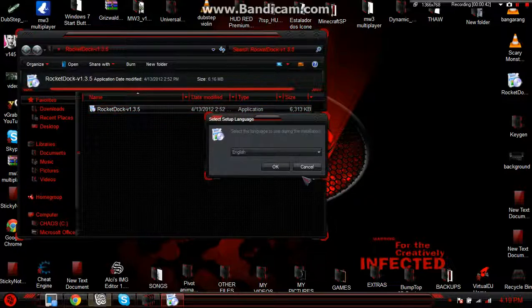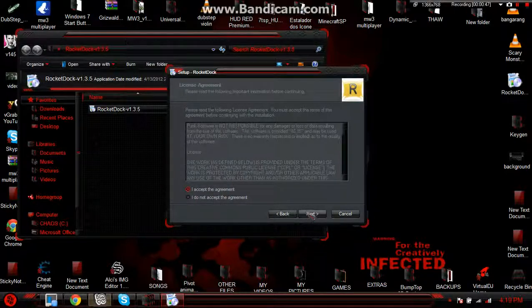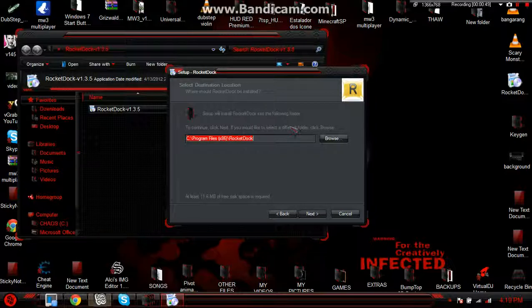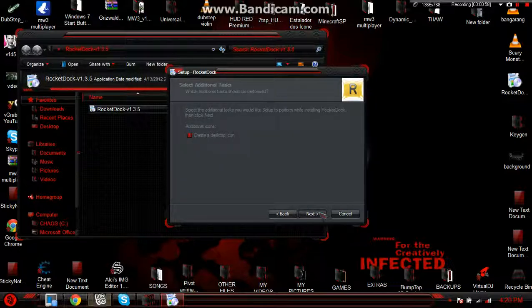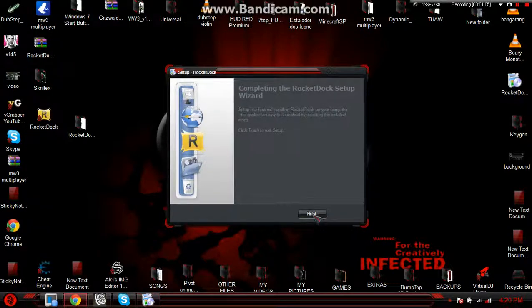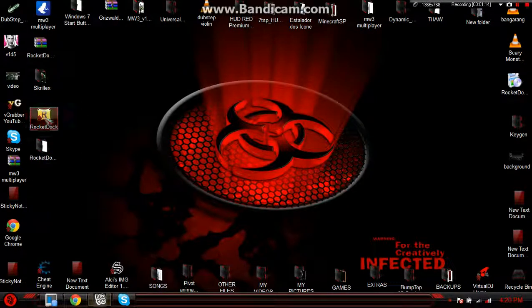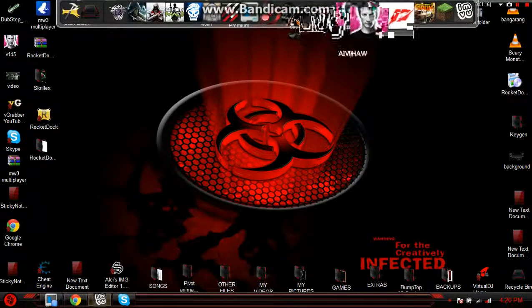So yeah, you're gonna get this, and then click the setup, hit OK, click next, I agree, next. You can browse for where you want to install the main folder. I'm just gonna leave it as is. Create desktop icon, and install. It's gonna install, and then gonna click finish, and then it's showing me that because I already pre-installed it. So yeah, I'm gonna click that, and then you're gonna see some